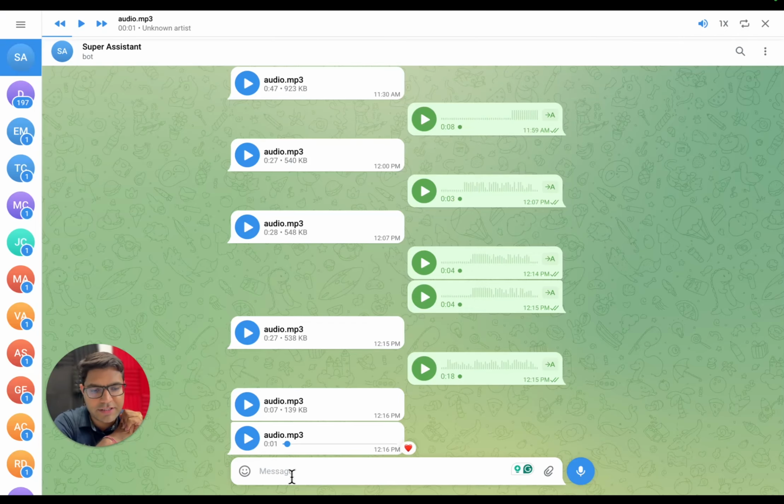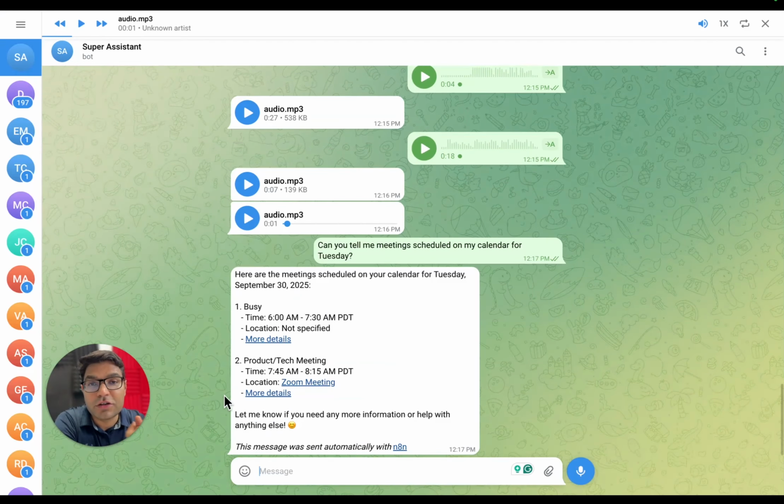Let's also give instructions in the text format. Can you tell me meeting scheduled on my calendar for Tuesday? Okay, so this is how we get the output in audio and text format. We can literally make all the work done on our calendar just through our voice or text command.